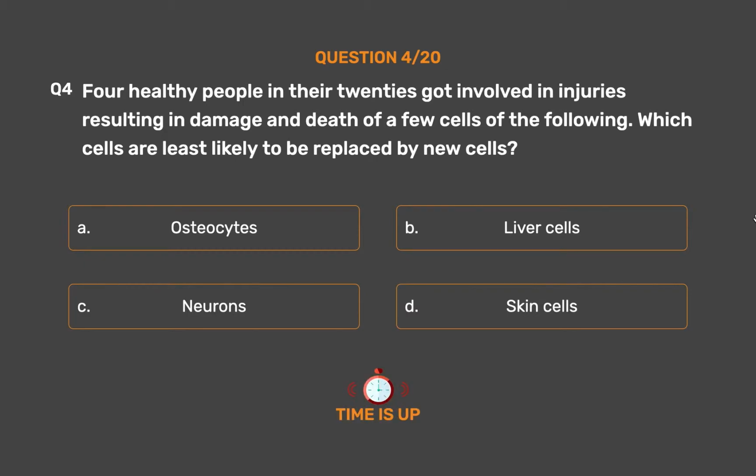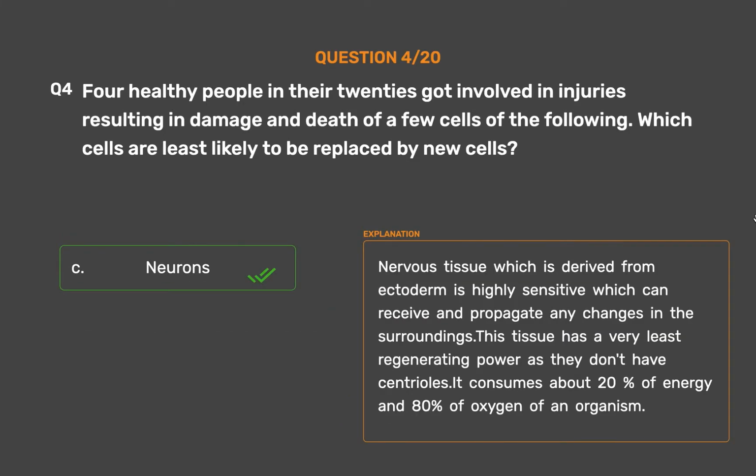The correct answer is option C. Neurons. Nervous tissue, which is derived from ectoderm, is highly sensitive and can receive and propagate any changes in the surroundings. This tissue has very little regenerating power as the cells don't have centrioles. It consumes about 20% of the energy and 80% of the oxygen of an organism.